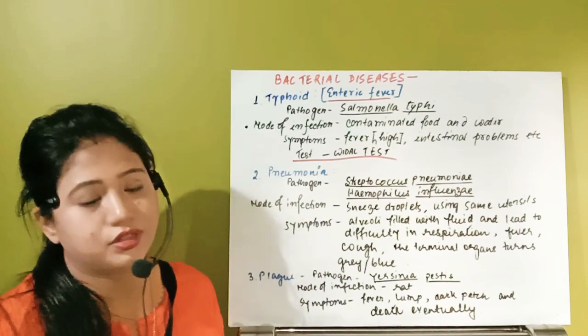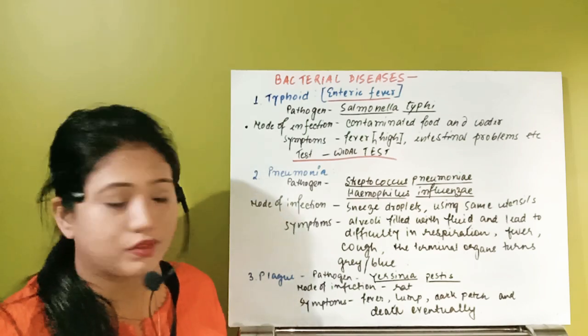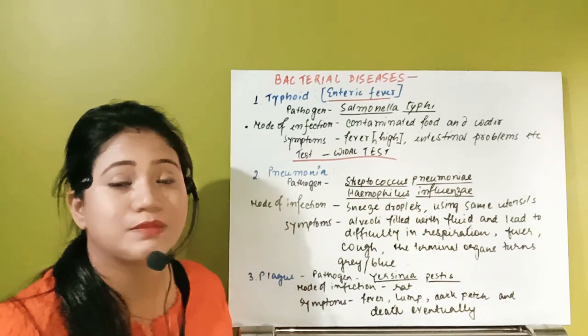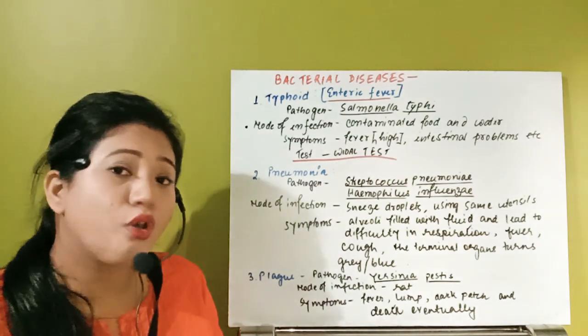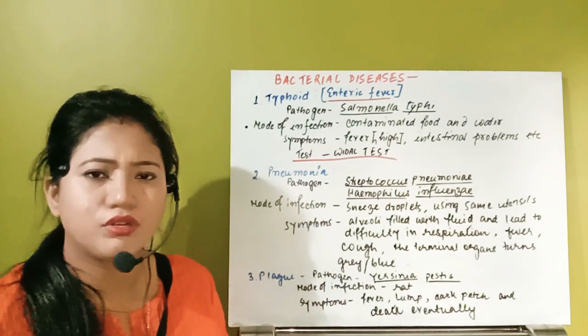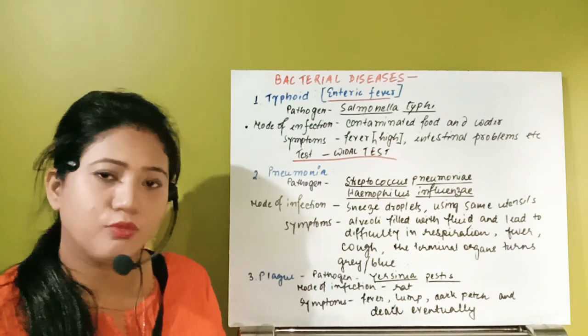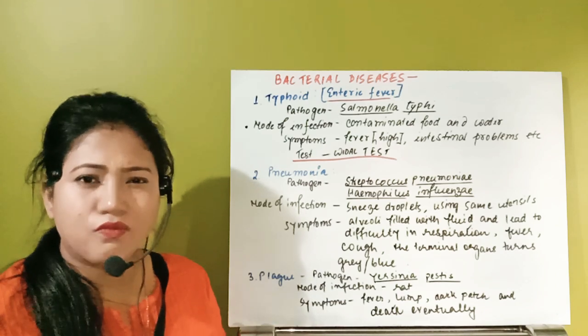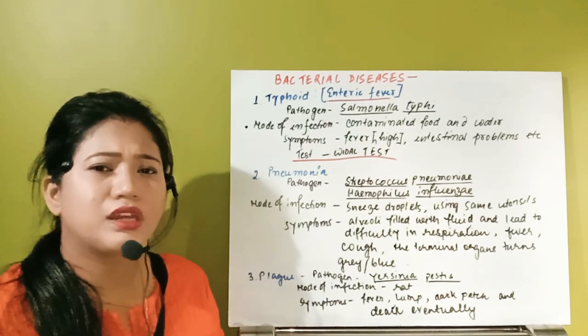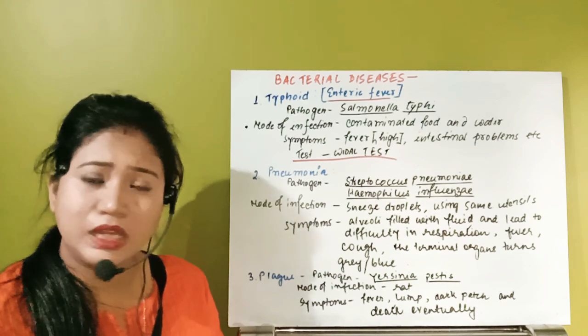Remember, this is important. Next type of disease we will see is the disease plague. This plague is also known as bubonic plague. Why bubo? This word bubo means lumps. The disease plague predominantly affected England.